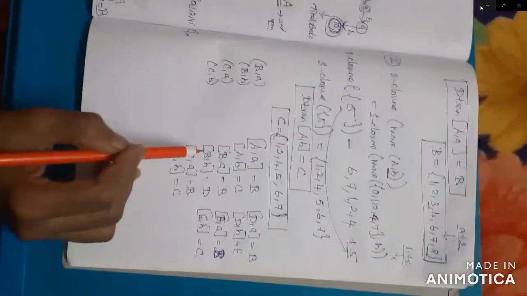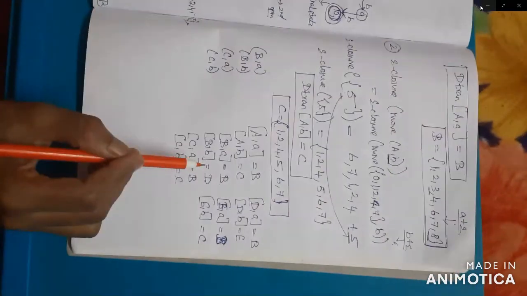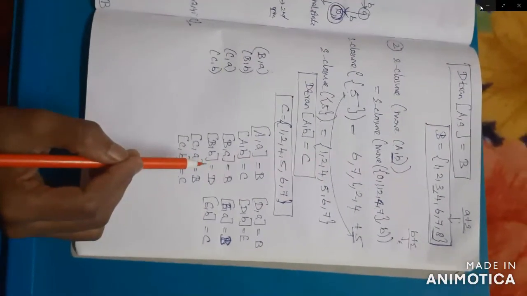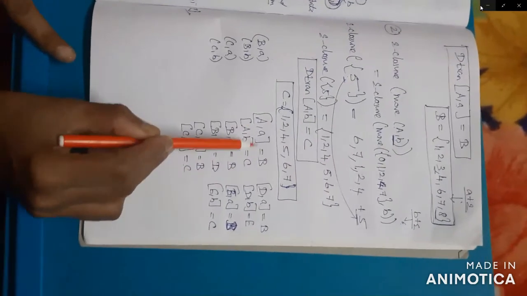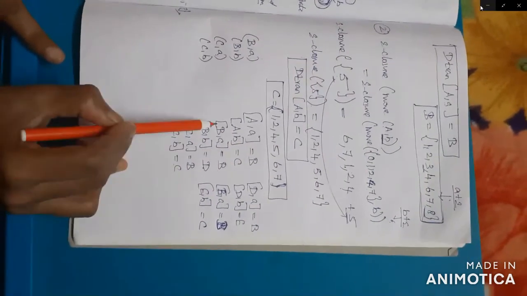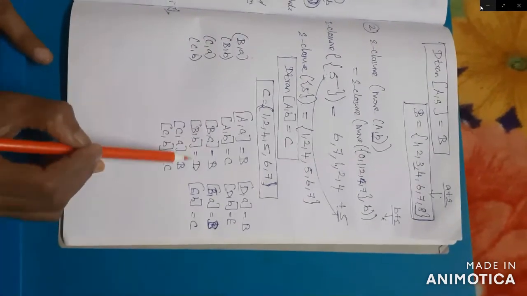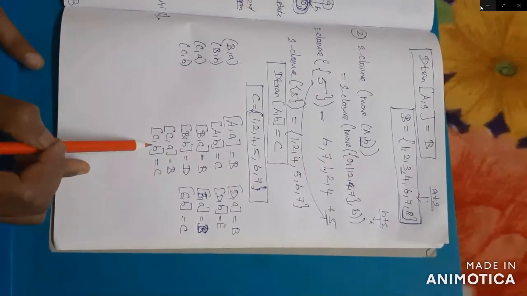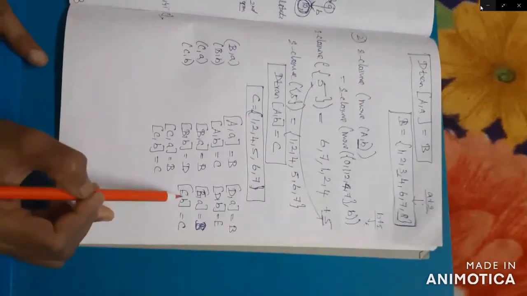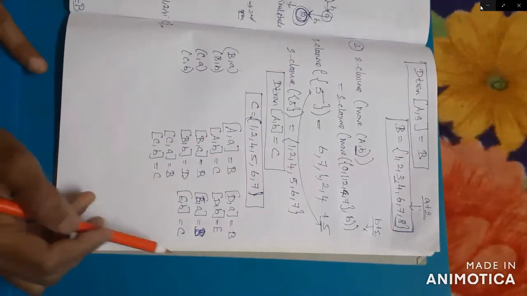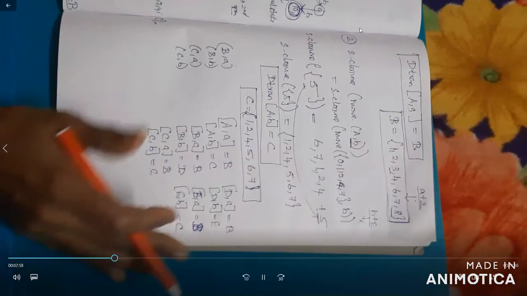Based on solving all the input symbols A and B, you got the outputs: A comma A equal to B, A comma B equal to C, B comma A equal to B, B comma B equal to D, C comma A equal to B, C comma B equal to C. Similarly for D and E. So this is how you solve the problem.